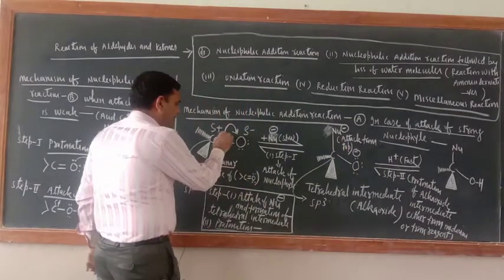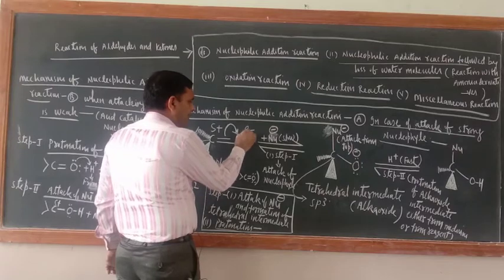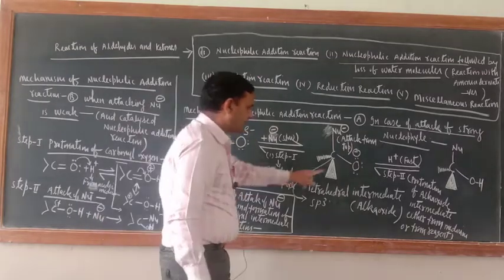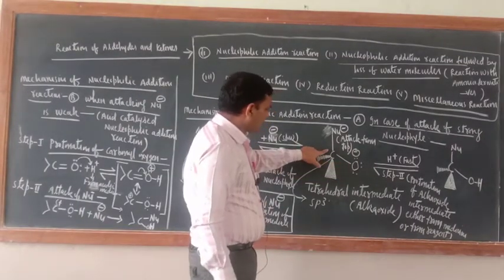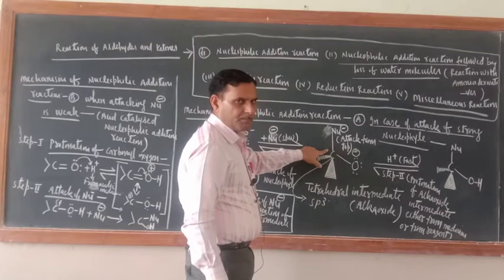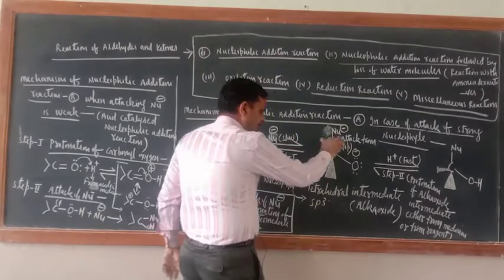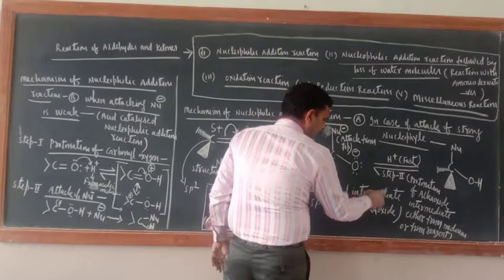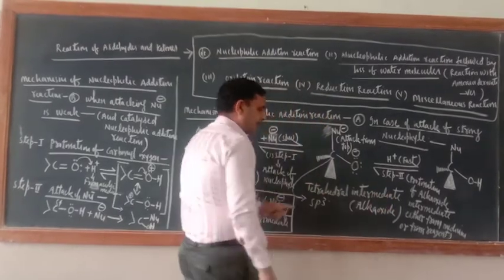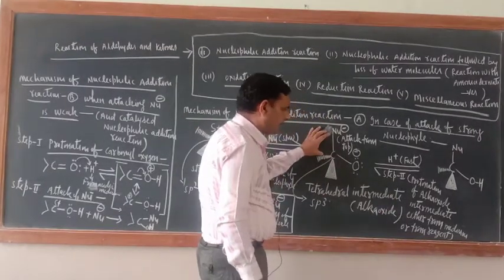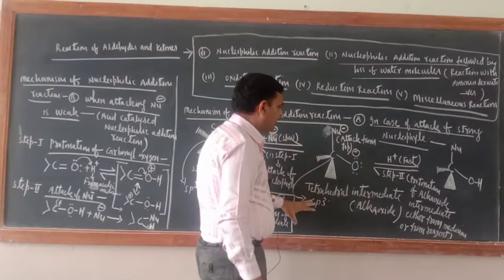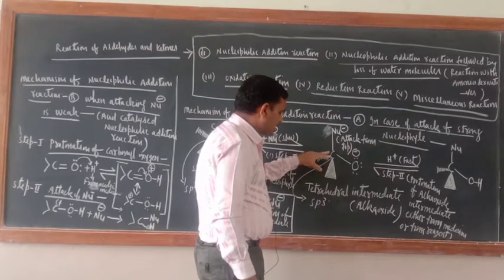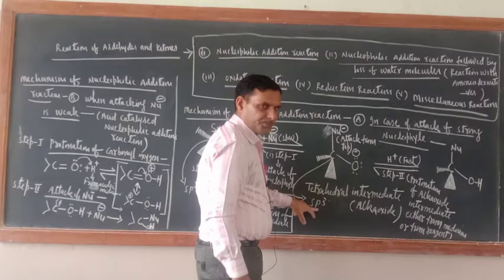Now because of the shifting of this electron, this oxygen atom will have a slight negative charge, and this carbon atom would have a slight positive charge. This structure is known as the tetrahedral intermediate.